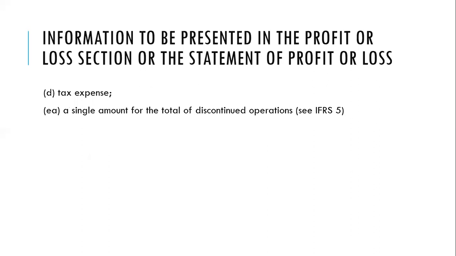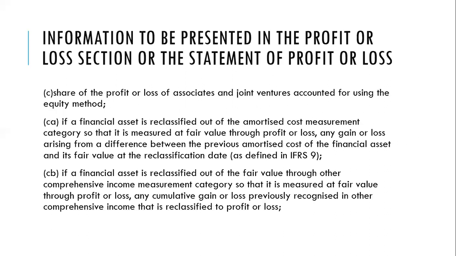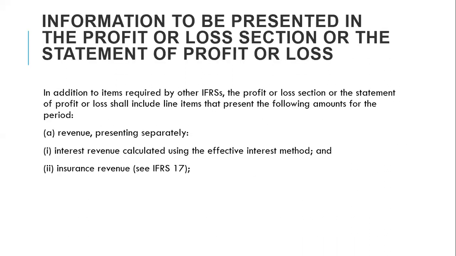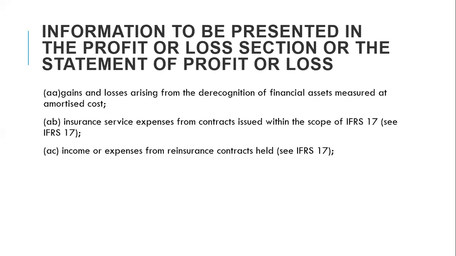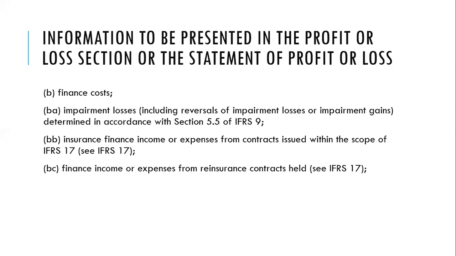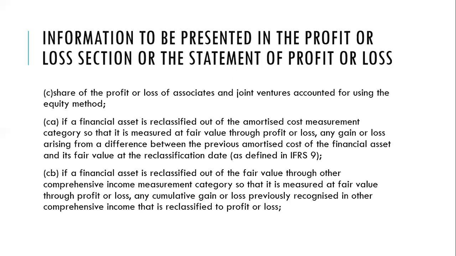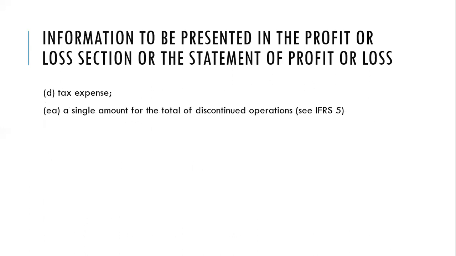Your income statement should show the tax expense also. So basically, this area is telling us the key information that you should show in your profit or loss. Show us the revenue, show us the finance costs, show us the share of the profit or loss of associates, show us the tax expense.